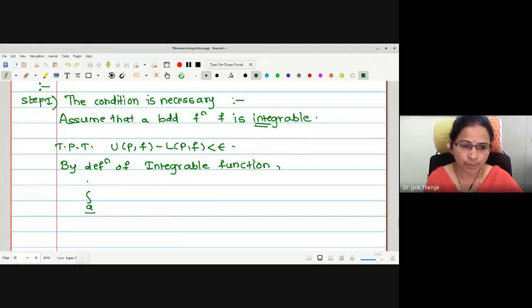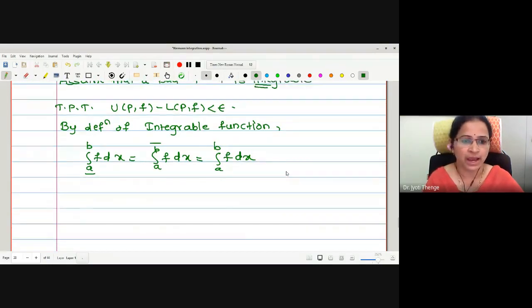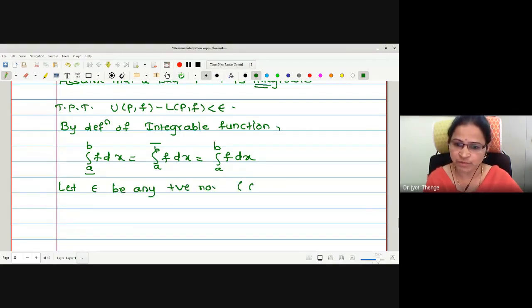Therefore, let me write: lower integral of f is equal to upper integral of f, and we call this the integration. Now, let epsilon be a positive number. Epsilon be any positive number, that is, greater than 0.